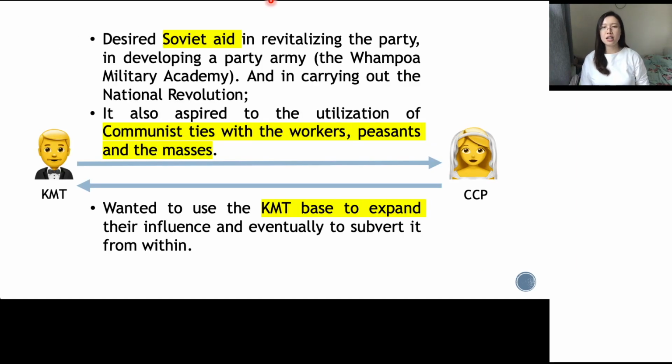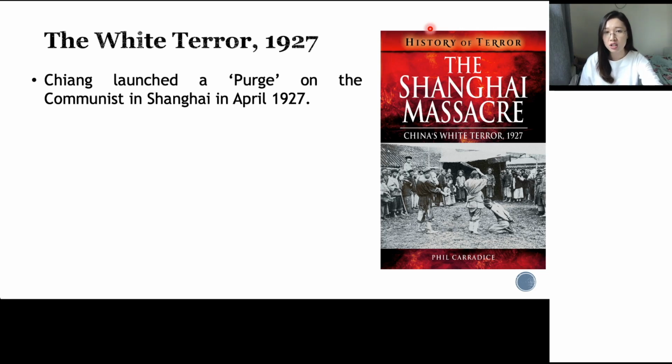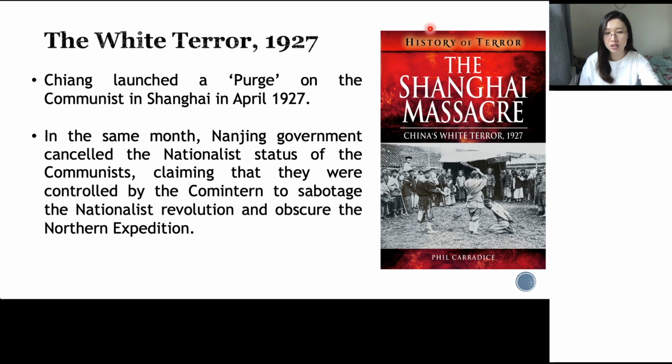So after they formed the first United Front, they fought the Northern Expedition together. But after Chiang Kai-shek became the leader of Kuomintang and after several successes in the Northern Expedition, he started the White Terror, which was to suppress the communist members. And this marked the end of the first United Front.